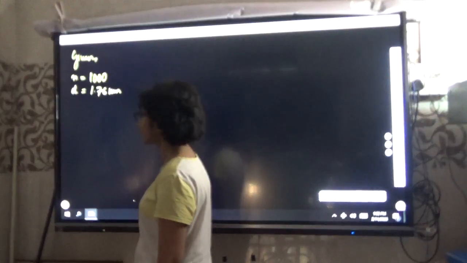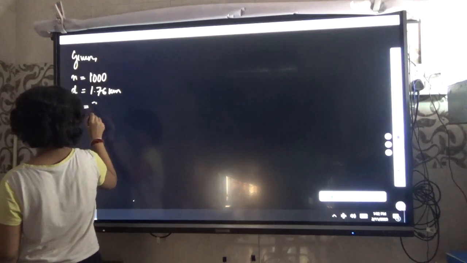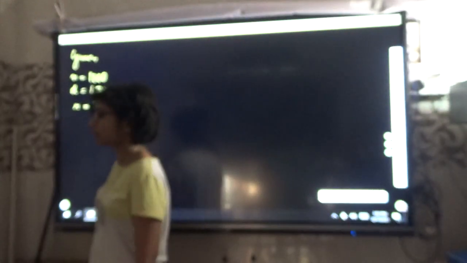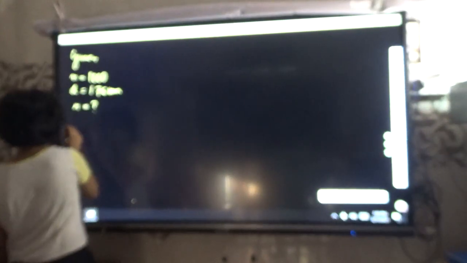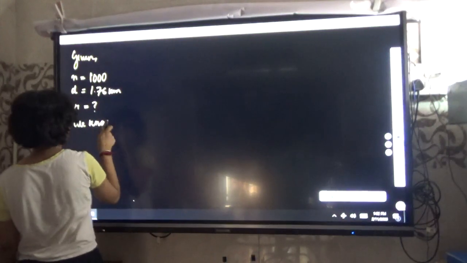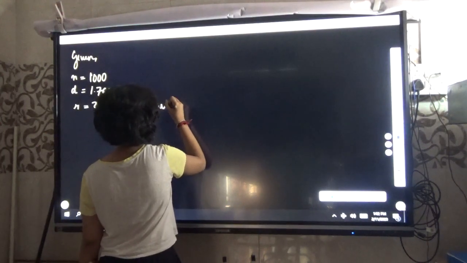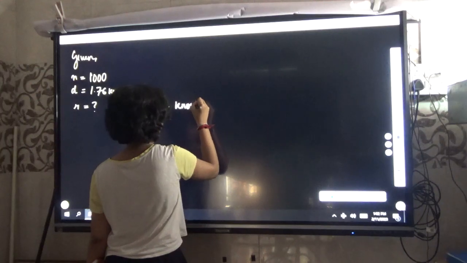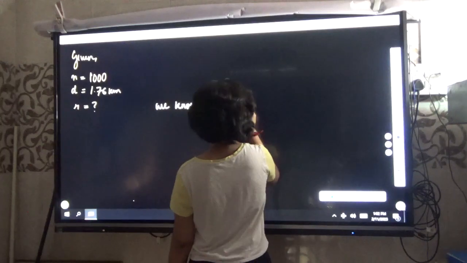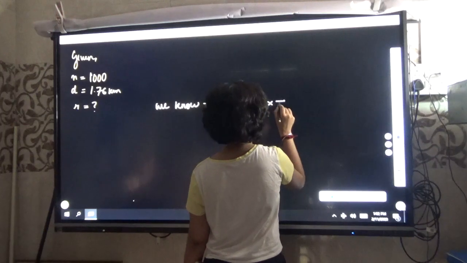Distance is given. Number of rotation is given. Radius to be found out. Now what is the formula? We know that distance d equal to 2 pi r into n.